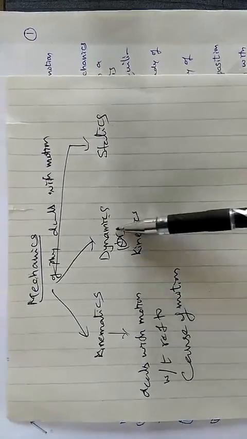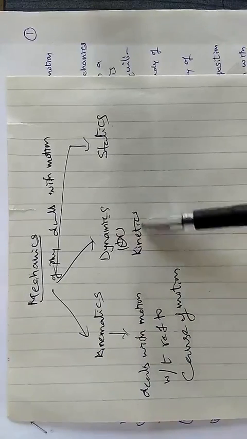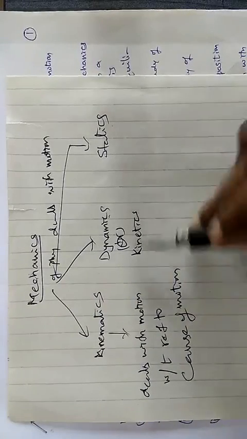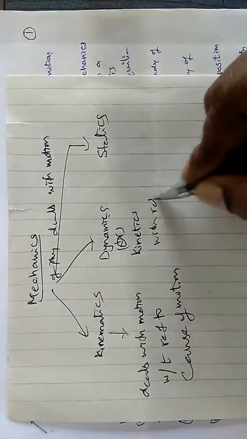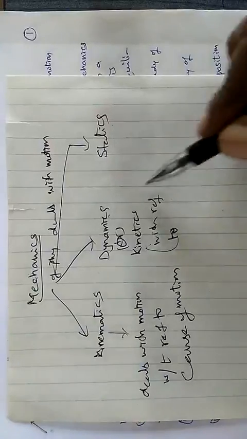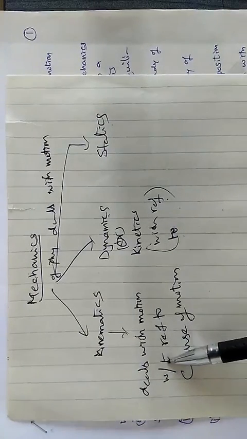Next, dynamics. Dynamics or kinetics, both are the same, is a branch of mechanics which deals with motion of bodies with reference to the cause of motion. This one is with reference to the cause of motion, and kinematics is without reference to cause.